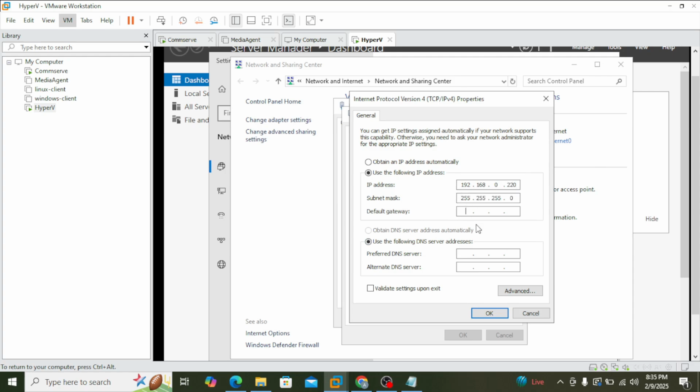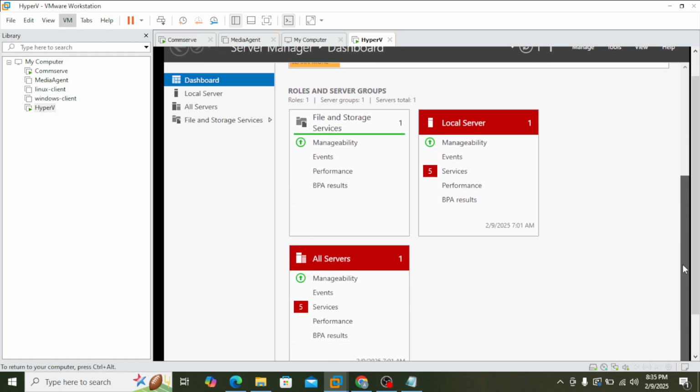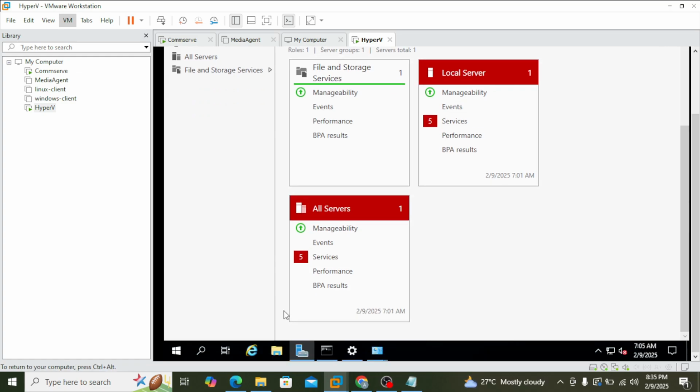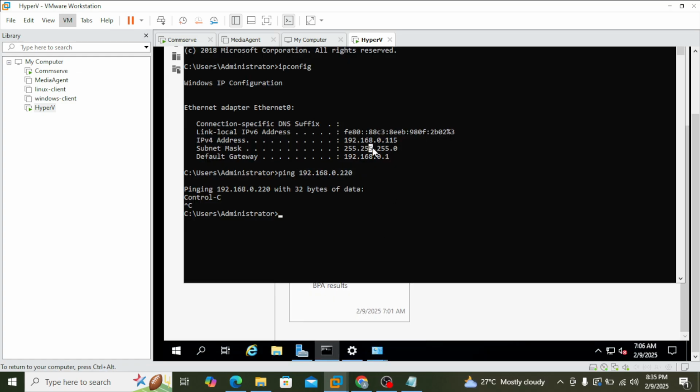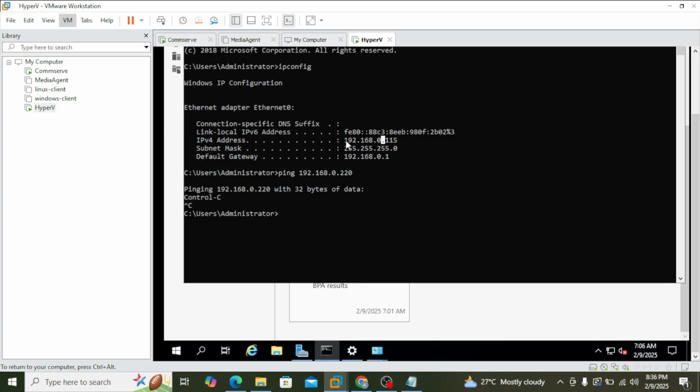Okay, so it got selected automatically. So the gateway and the DNS is same. If you have any doubt, you can see the currently configured gateway here. Yeah, you can see here the default gateway. So we need to use the same default gateway, but we are changing only the IP.